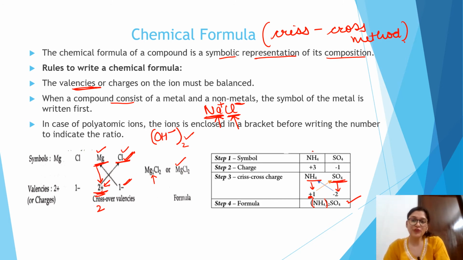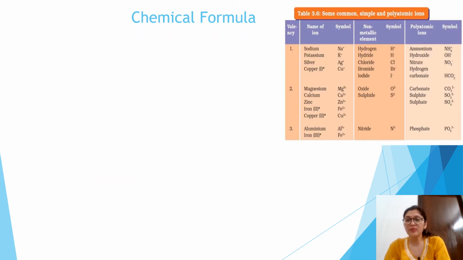Let us take a few examples to write the chemical formula. Before understanding the chemical formula, you have to understand the concept of valency, because without valency you can't write the chemical formula. Whenever there is a positive charge, it shows cations, and cations are always metals.